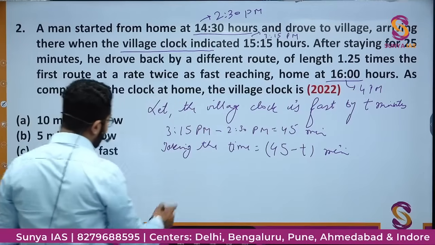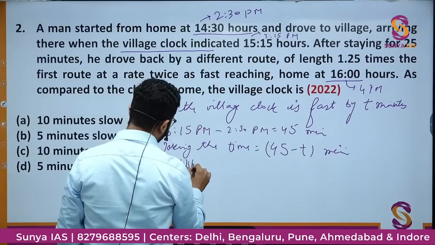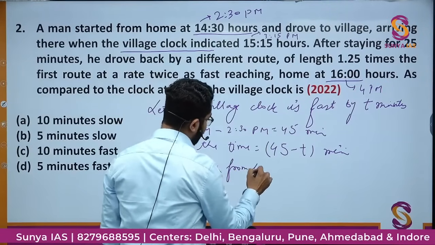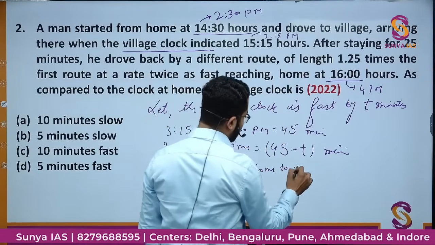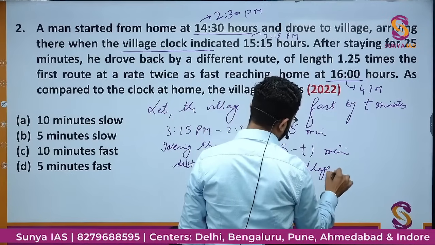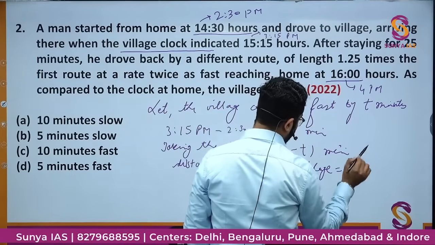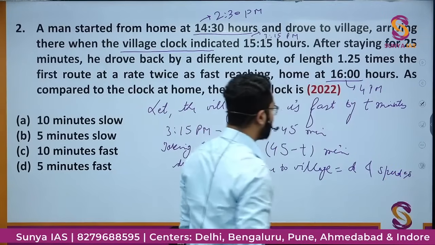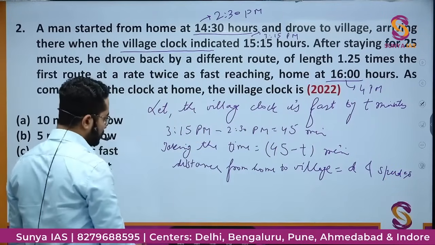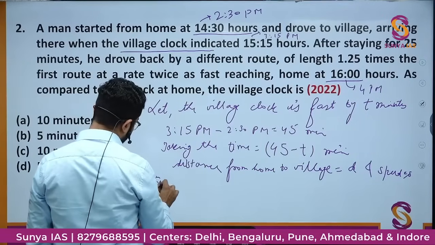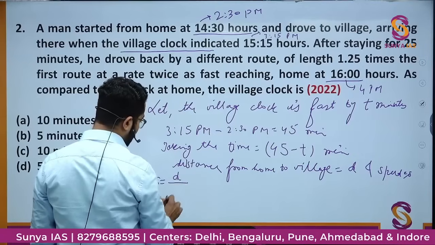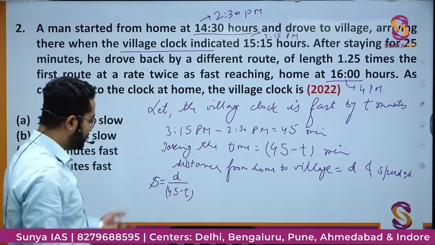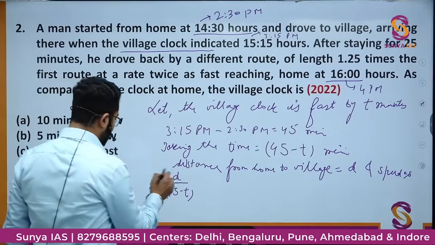Let's say distance from home to village is d and speed is s. His speed is s. Then s is equal to d upon 45 minus t. Speed is equal to distance upon time. So this is one thing.